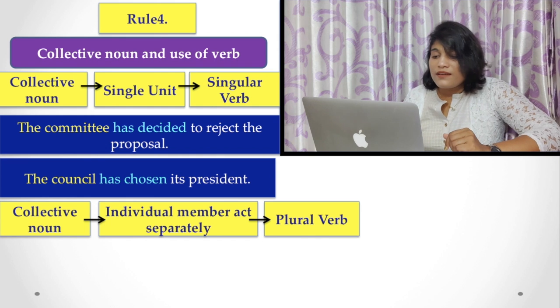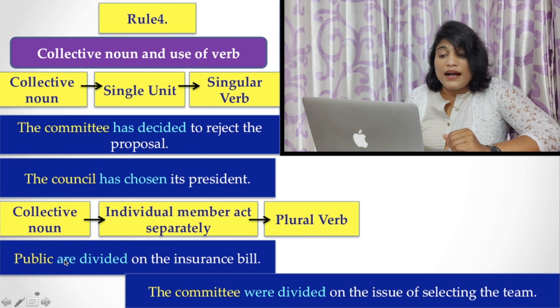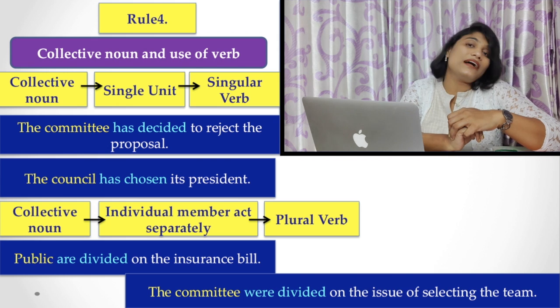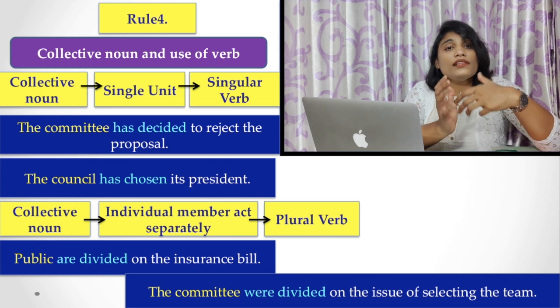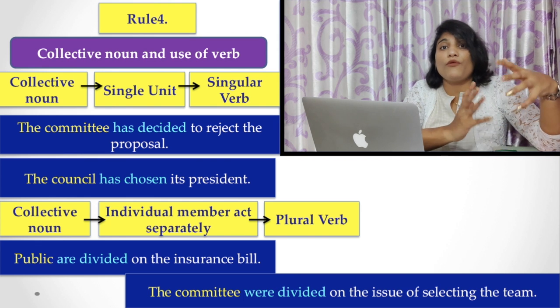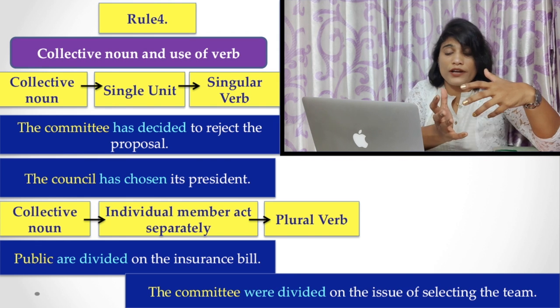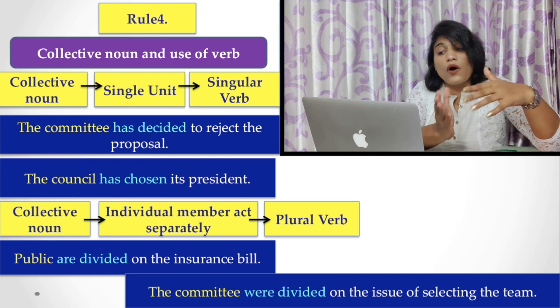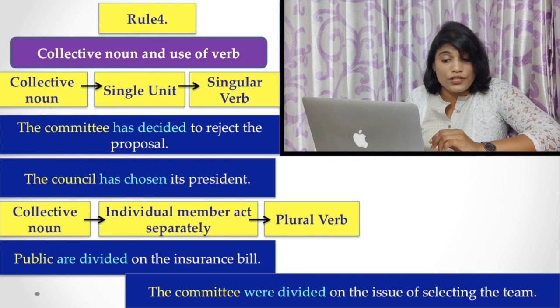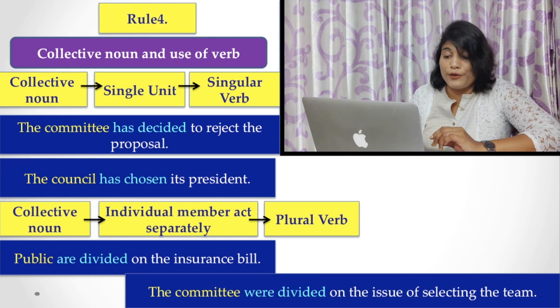What is that? For example, the public are divided on the insurance bill. Here you find public, although it is a collective noun, but all the public do not work together. They have their separate opinions and separate viewpoints, so they are divided on the insurance bill. So here you have to use the plural verb.